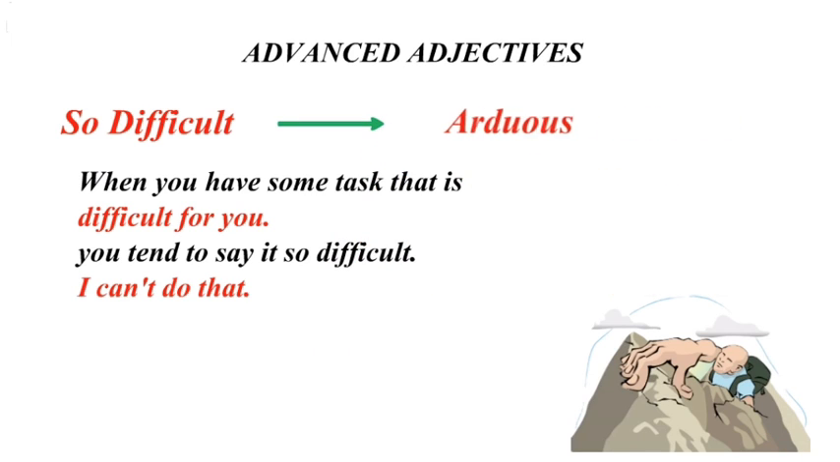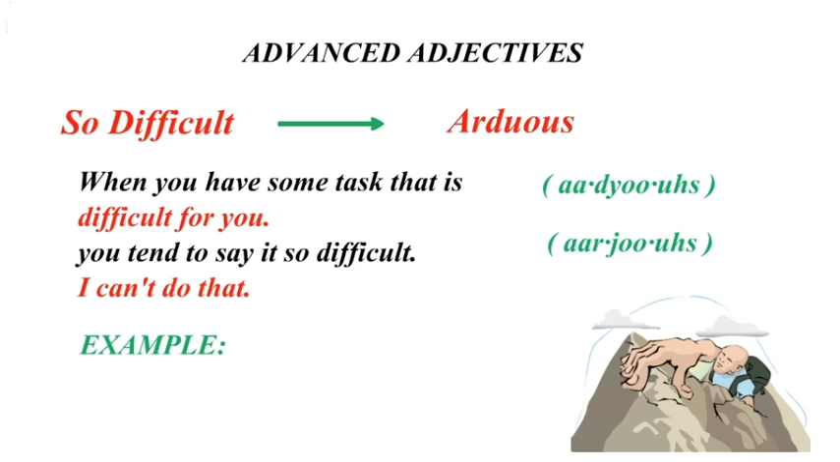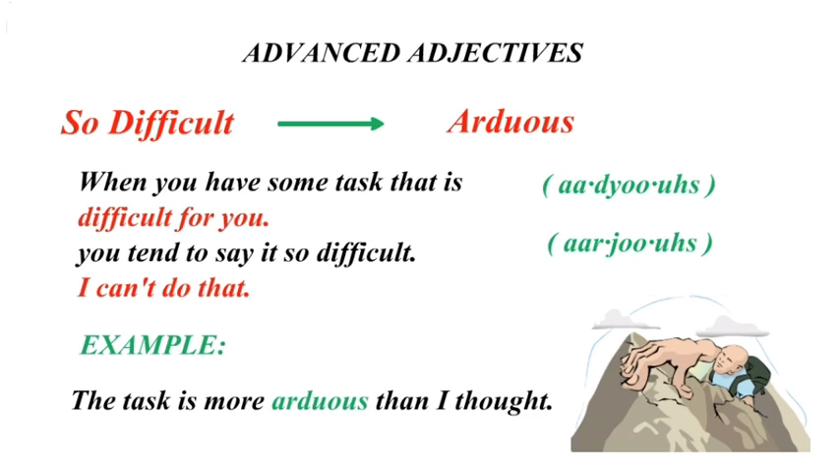So in place of difficult, you can use the word arduous. Arduous. The spelling is A-R-D-U-O-U-S and we pronounce it as arduous. Okay? If you're following American accent, you can pronounce it as arduous. You have to put stress on R and a bit of J sound would come there. But if you're following British accent, then you would say arduous. If you're given a task and you feel it's very tough and difficult, you would say the task is more arduous than I thought.